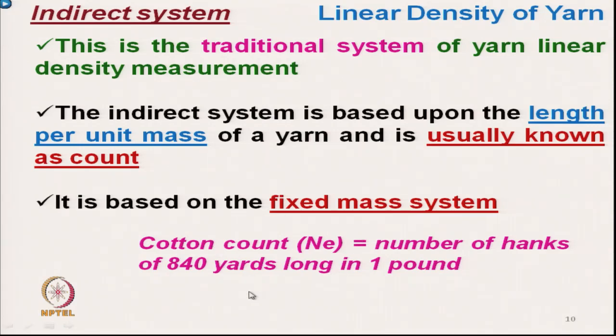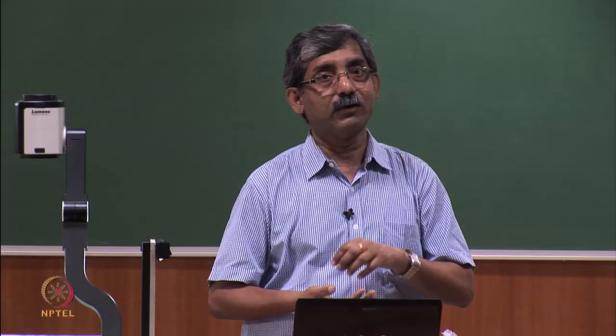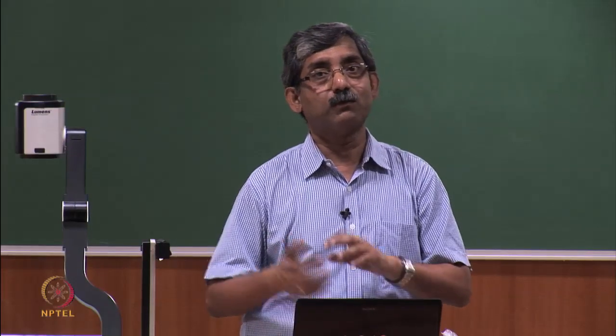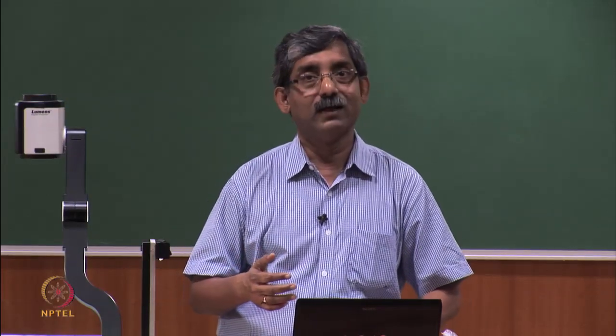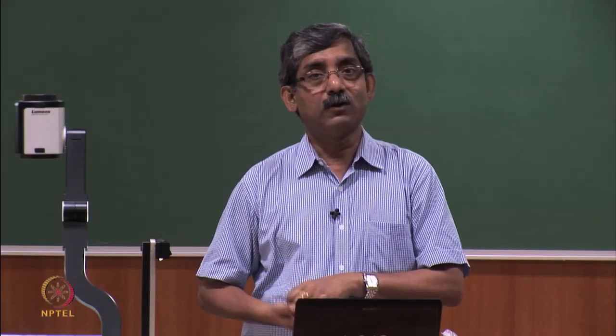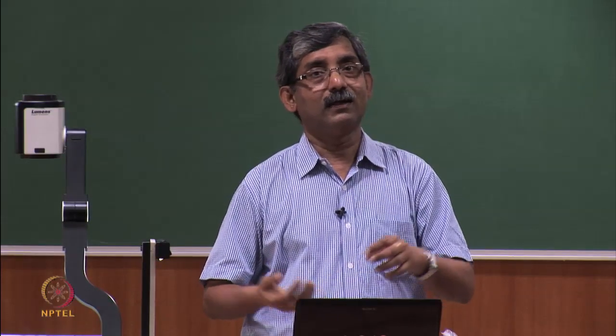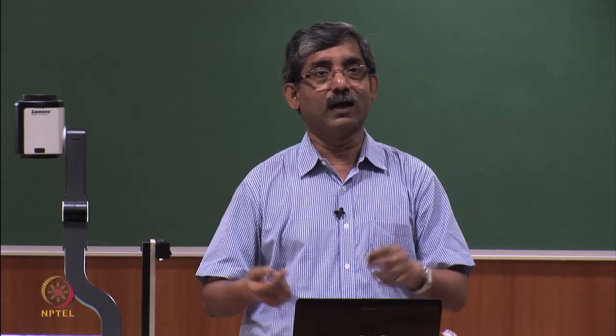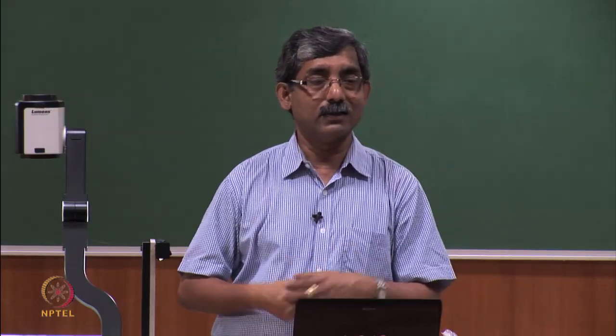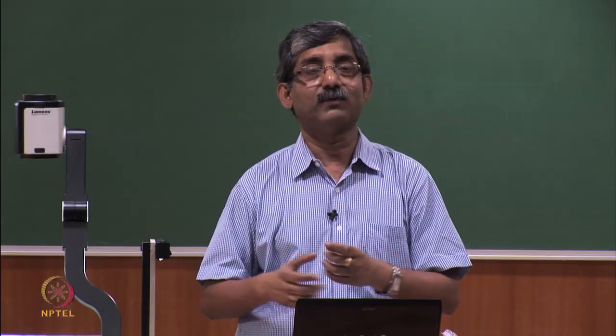In earlier days during trading, the unit of mass used was the pound, and the length of yarn was 840 yards. It is a hank of yarn, a skein of yarn.